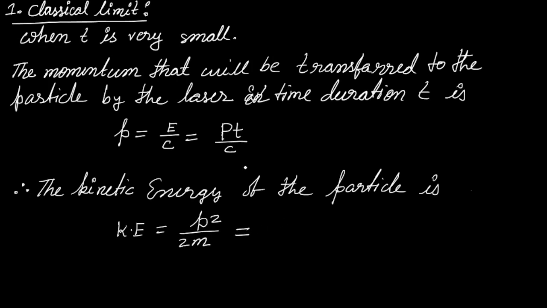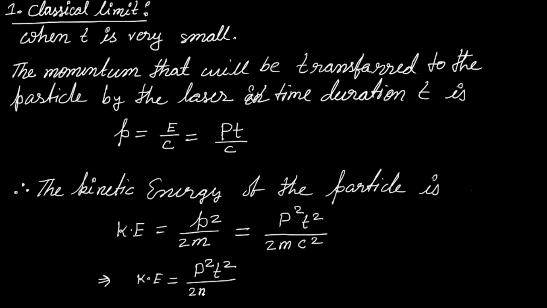If you put the value of p here, we get capital P squared T squared divided by 2m c squared. So this will be the kinetic energy of the particle in the classical limit, meaning when the time is very small. Classical limit means when t is very small.